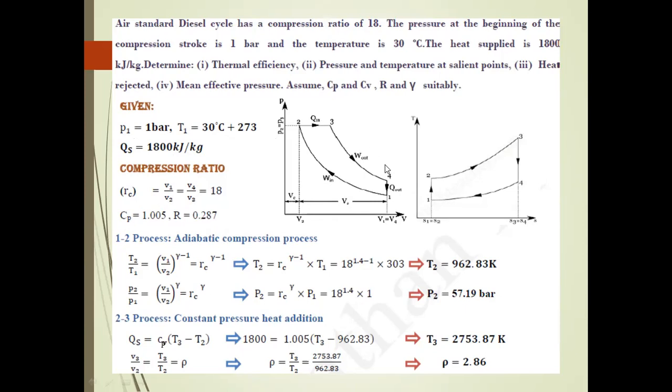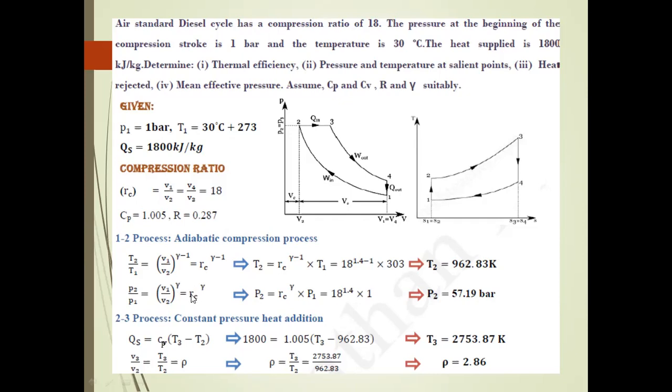The first process is adiabatic compression, from process 1 to 2. From the temperature relation, T2 by T1 is equal to V1 by V2 power of gamma minus 1, that is, the compression ratio r power of gamma minus 1. So T2 is equal to r power gamma minus 1 into T1. You know the compression ratio value is 18, gamma is 1.4, and T1 is 303. Finally, you find the T2 temperature is 962.83 Kelvin.